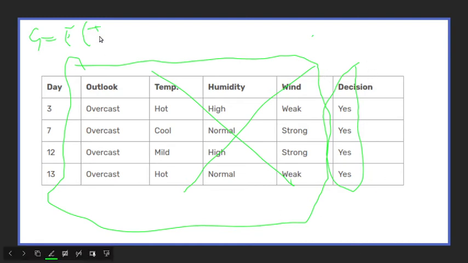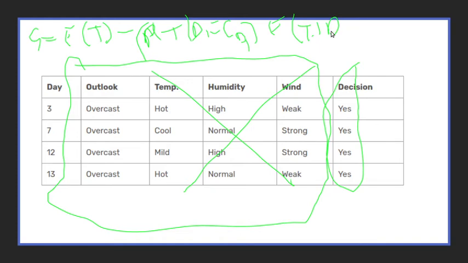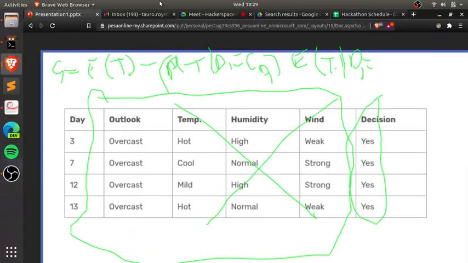So we have the entropy of target, that is essentially the entropy of decision, minus the probability of target, suppose I'm calculating gain with respect to wind. Probability of target when d1, dependent variable 1, that is wind over here, is equal to the category in this dependent variable 1, so CD1. I'm sorry about the brackets again. And then the entropy of target variable such that d1 is equal to